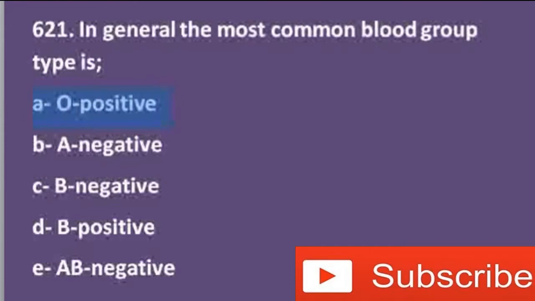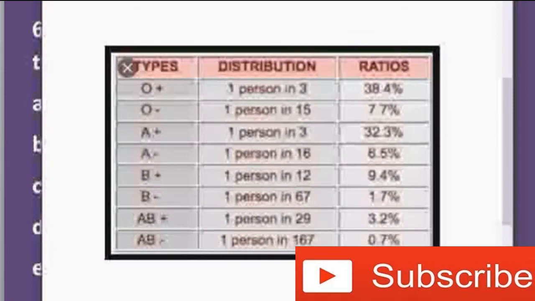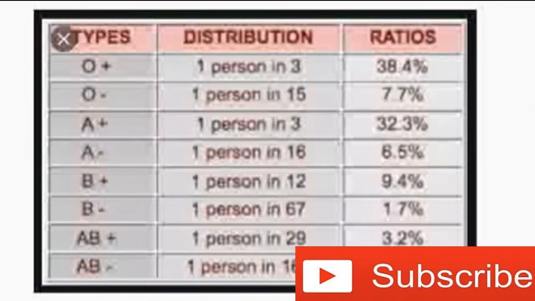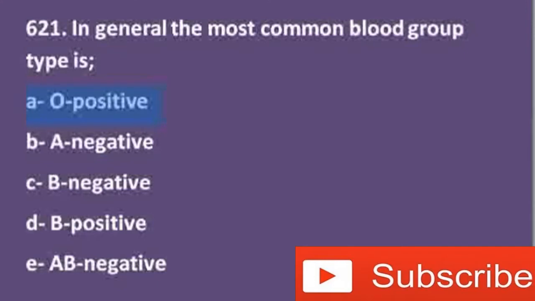We can check it out here also on our chart. We can see that on top is O positive, and its distribution is 1 in 3, that is, in every 3 persons 1 person has this blood group, and in the total human population 38.4% have this blood group type. So O positive is the most common blood group type. So A is our correct option here.